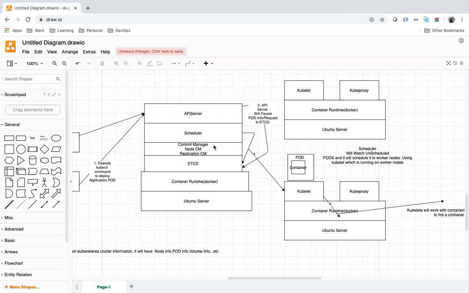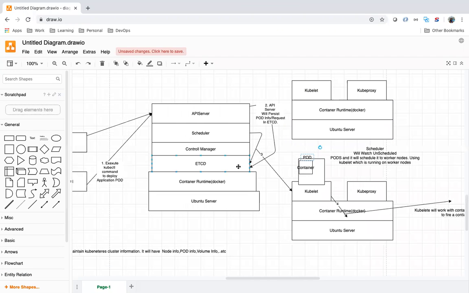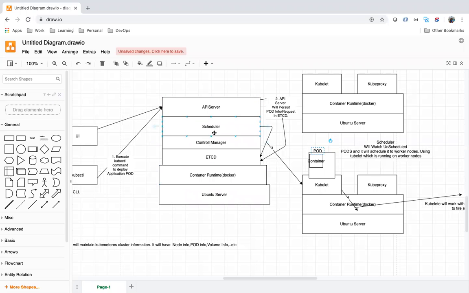Similarly, you have a replication control manager. This replication control manager will keep track of our replicas, the pod replicas. If your pod goes down, the replication control manager will notice that this pod is down and it will recreate the pod. Control manager will take care of these things. These are the master machine components.